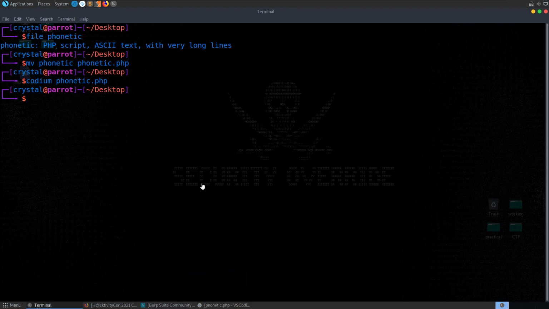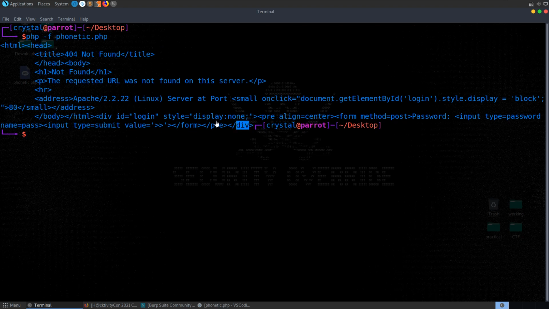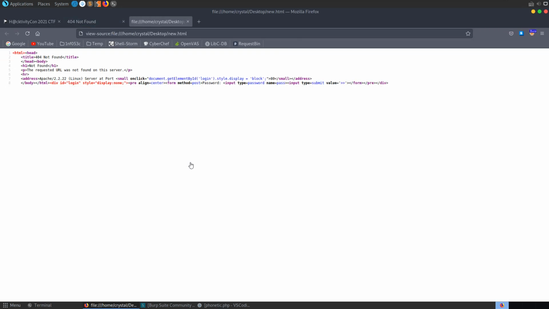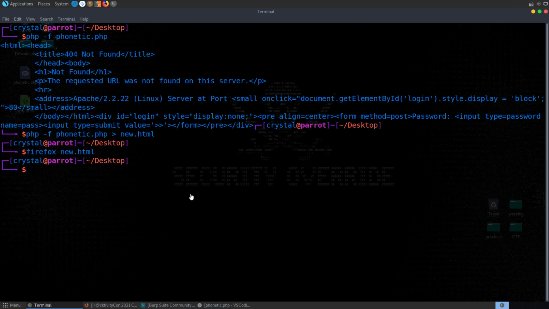The first thing I did here was try to run the PHP script. So we can run php -f and then phonetic, and you can see it actually prints out this HTML page. So let's send that to new.html. And let's open that up with Firefox. Open that up, and we have the source there, but yeah, it's just a 404 not found, so it should be a username and a password box by the looks of it. But let's move on anyway.